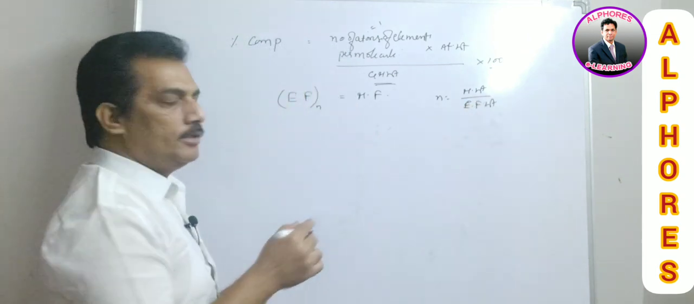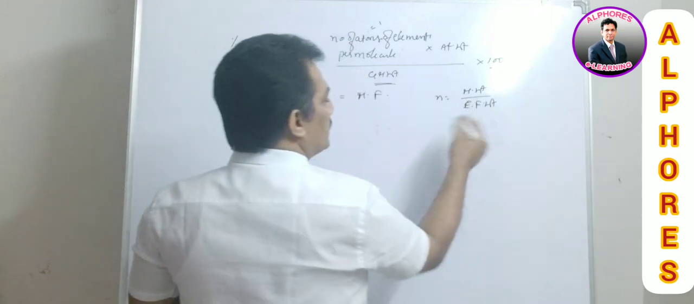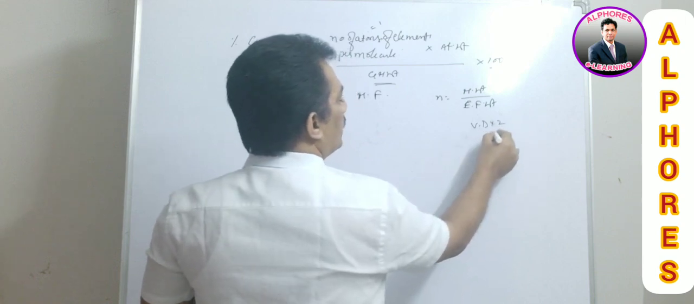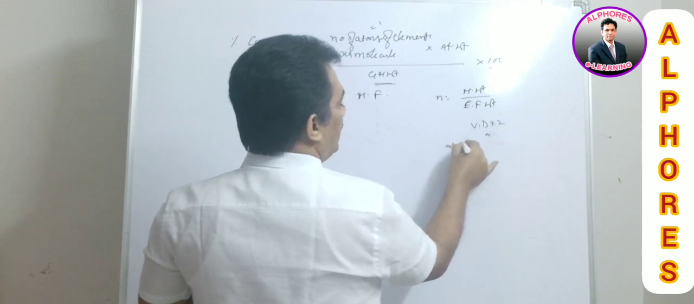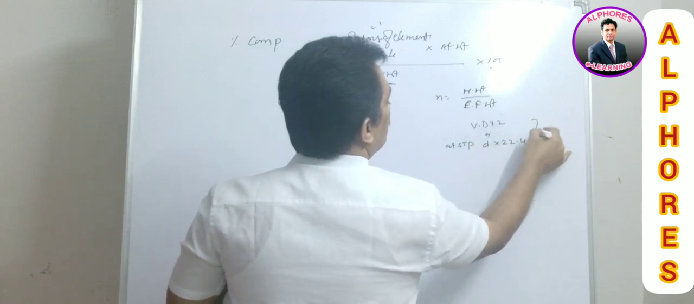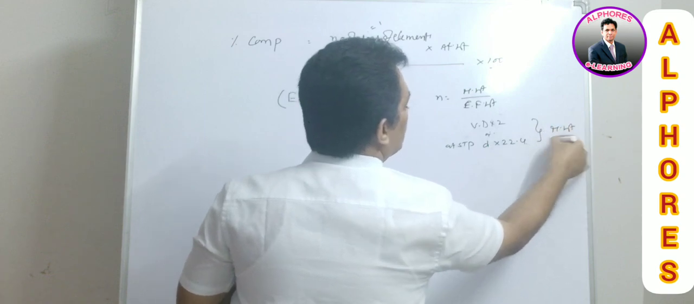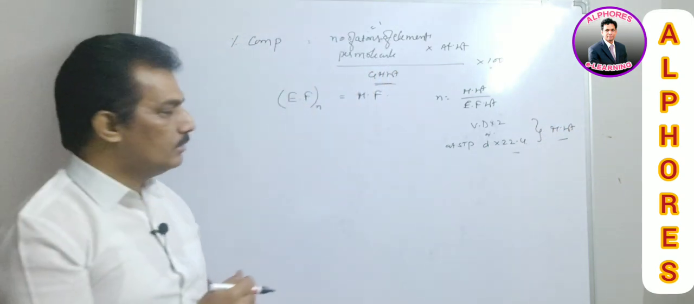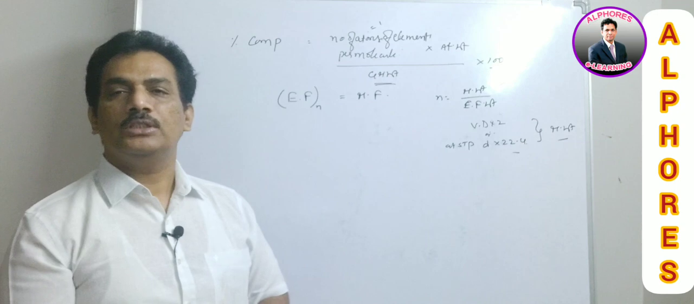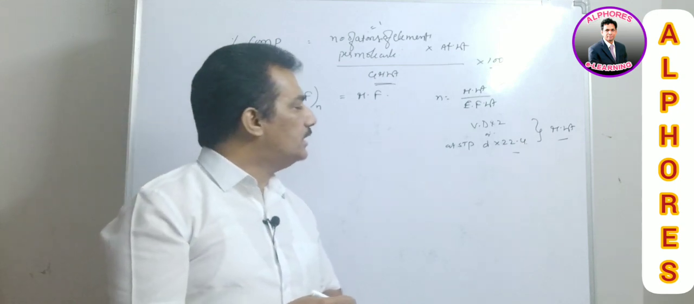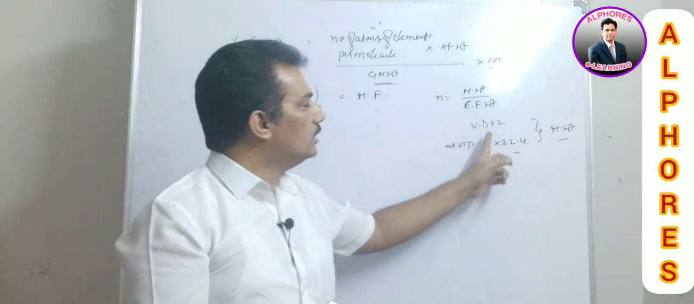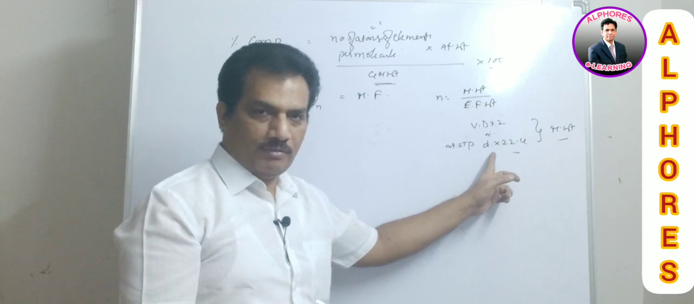And here you remember, this molecular weight we can get either from vapor density into 2, or from density at STP into 22.4 liters. These two are nothing but the molecular weights. Just note these two. The relation for molecular weight and vapor density is: vapor density into 2 is molecular weight, or the density into 22.4 is molecular weight. These are the relations between molecular weight, density and vapor density.